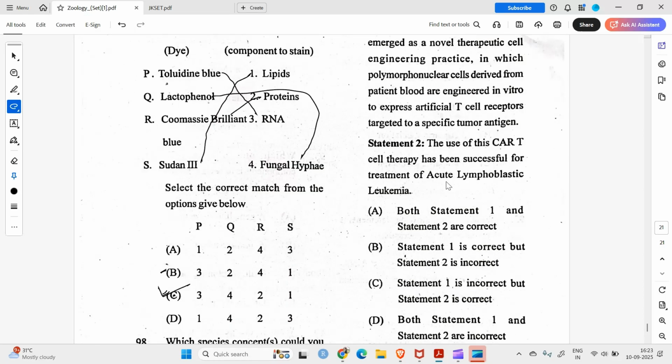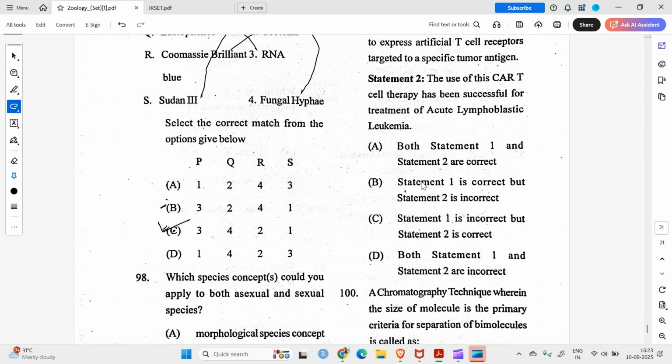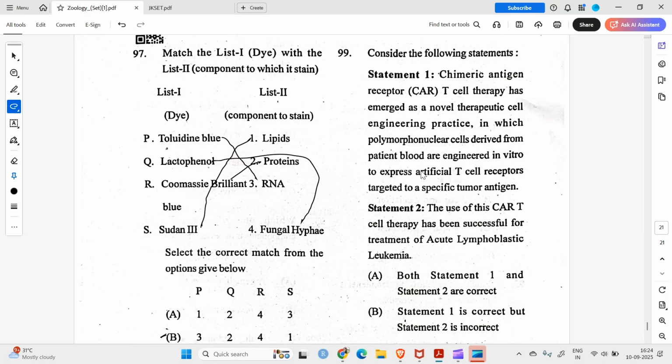Okay, question number 99. Consider the following statement. Statement 1. Chimeric antigen receptor CAR T cell therapy has emerged as a novel therapeutic cell engineering in which polymorphonuclear cells derived from patients are engineered in vitro. Yes, this is correct. The use of CAR T cell therapy has been successful for treatment of acute lymphoblastic leukemia. Yes, this is also correct. So both statement one and two are correct.